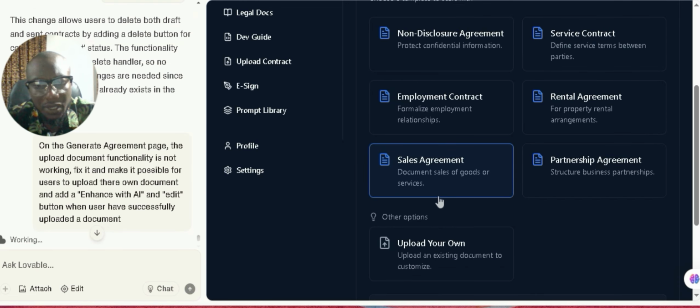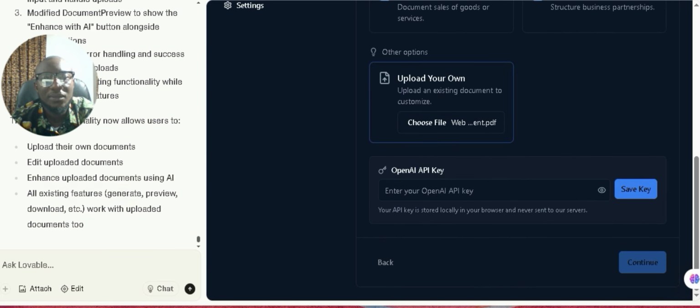So yeah, ask it to include an enhance with AI button here and an edit button, once a user has uploaded their own contract. So we can use our AI to edit it and enhance it. That is what we are adding here.